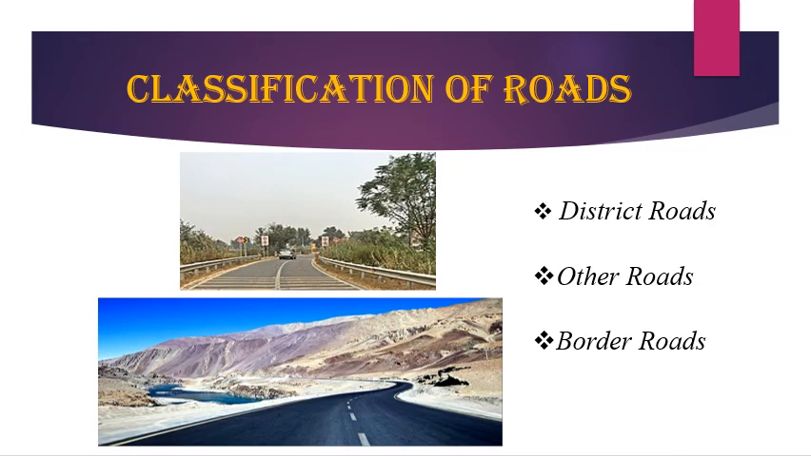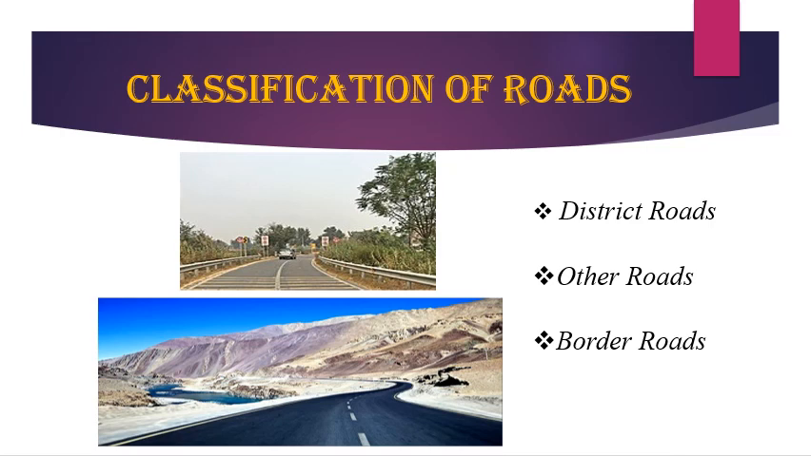Then next, other roads. Rural roads which link rural areas and villages with the towns are classified under this category. These are constructed under the Pradhan Mantri Gramin Sadak Yojana, that means PMGSY. Next one, border roads. The Border Roads Organisation, that means BRO, constructs and maintains the roads in the border areas of the country. It was established in about 1960.